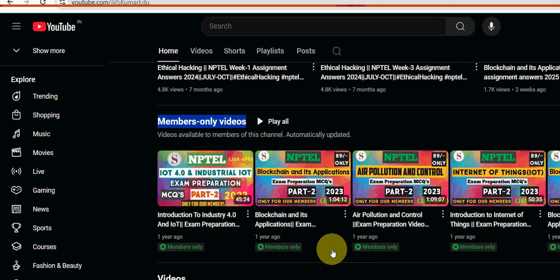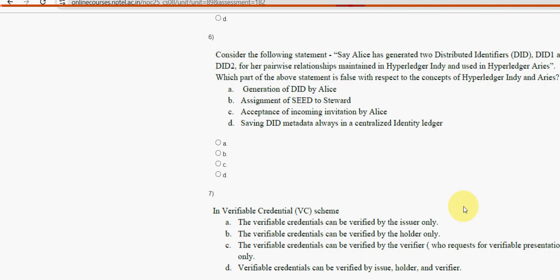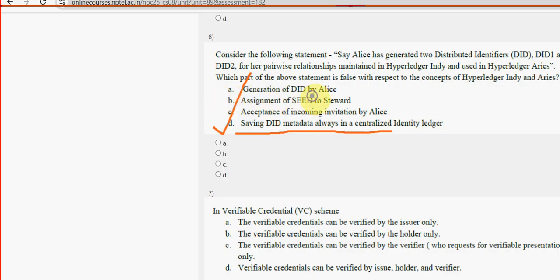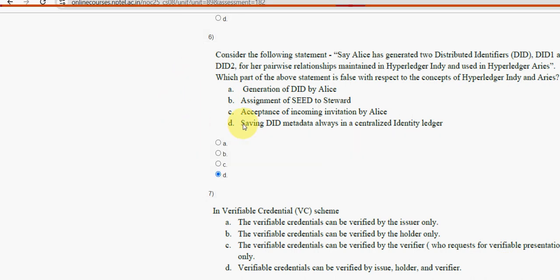Now let's get back to the solution. So, sixth question. For the sixth question, option D is the probable solution, guys. Saving DID metadata always in a centralized identity ledger. So mark option D.